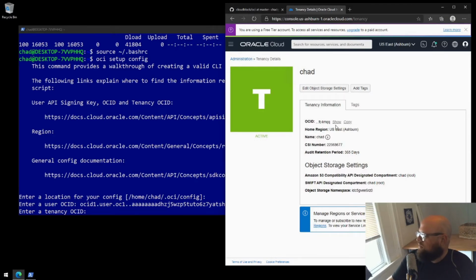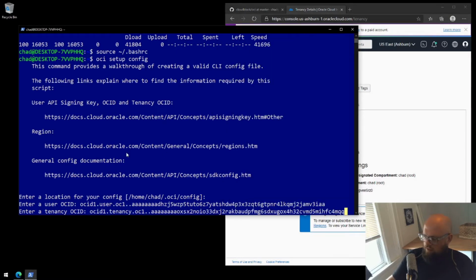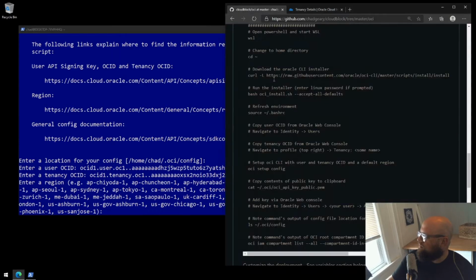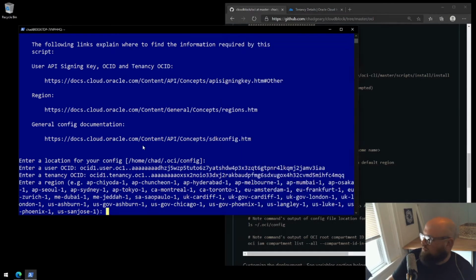She needs attention. There's the OCID. We'll copy it and paste the tenancy ID in. We also need to set a region. So I'm going to set US Ashburn 1. That is one of the Oracle free tier regions.